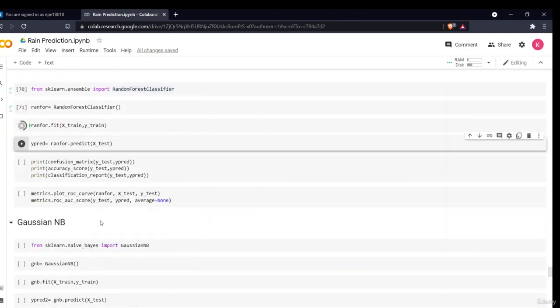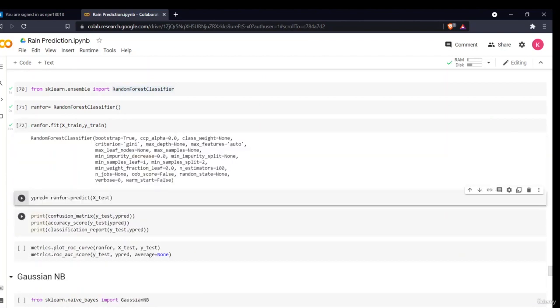The second model we'll be using is the Gaussian naive Bayes model. Naive Bayes is a model which works well when the data is continuous, and as we know, in our project most of our data is continuous. Also, Gaussian naive Bayes assumes that all of the data is Gaussian distributed, or normally distributed. Now let's see that our random forest classifier is fitted.